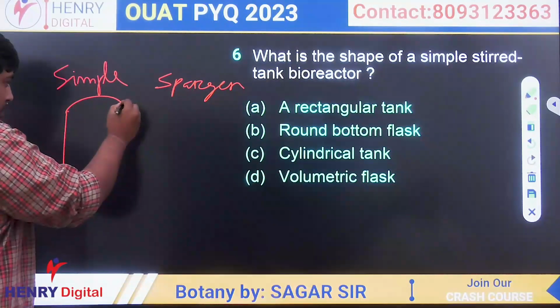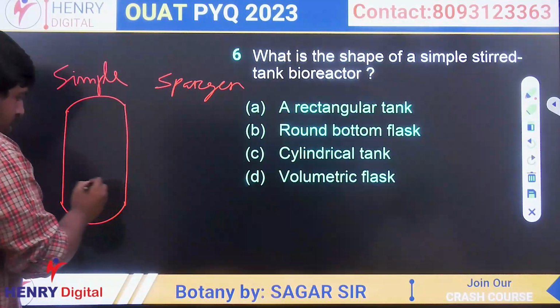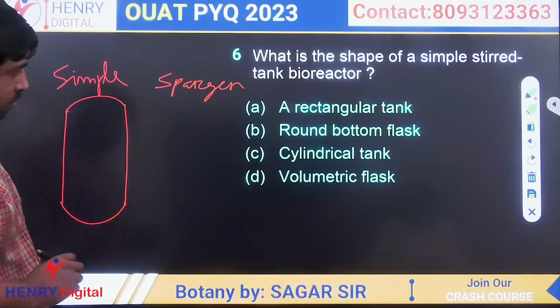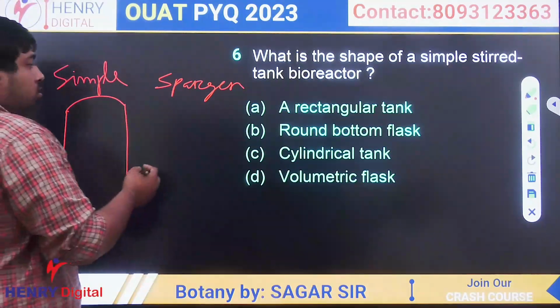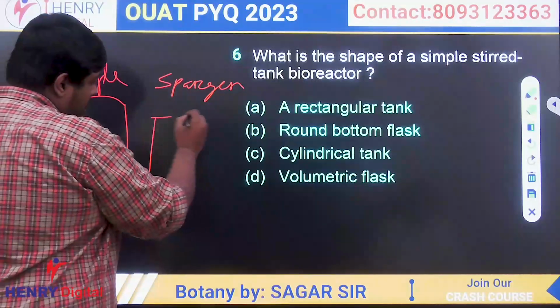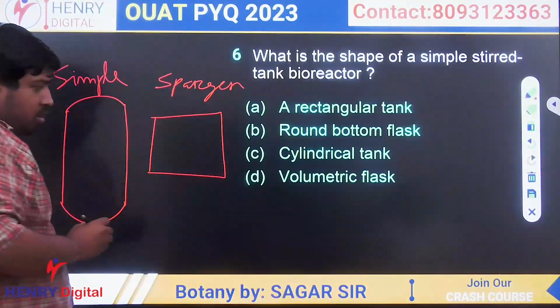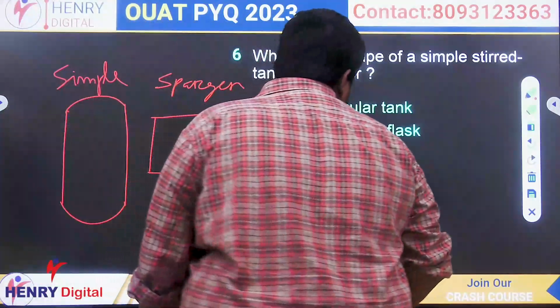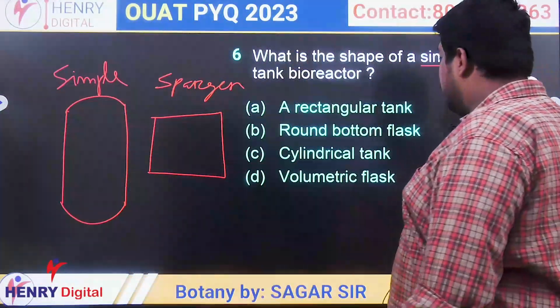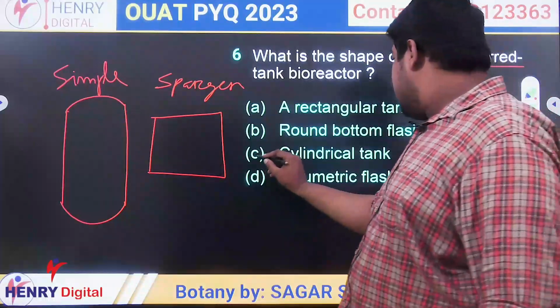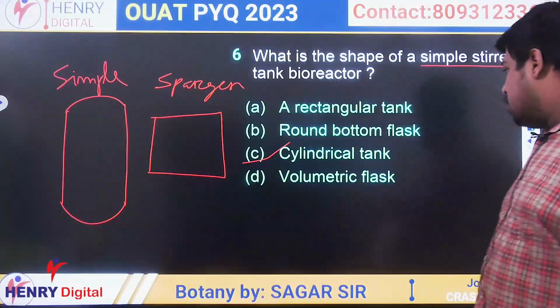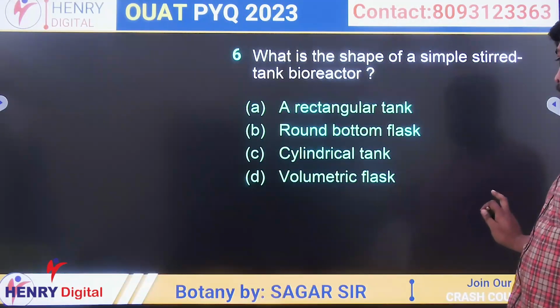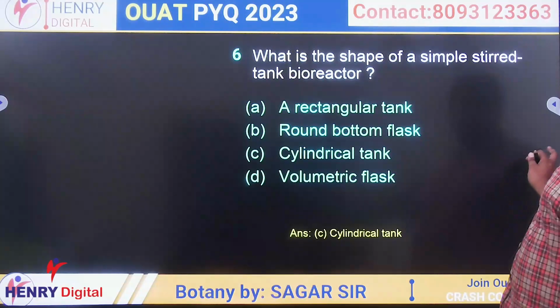If we talk about simple stirred tank bioreactor, this is cylindrical shape like this. And if we talk about Parger bioreactor, it will be flat shape. Clear? Rectangular tank. So here the question is simple stirred tank bioreactor. So the answer will be C. Clear?